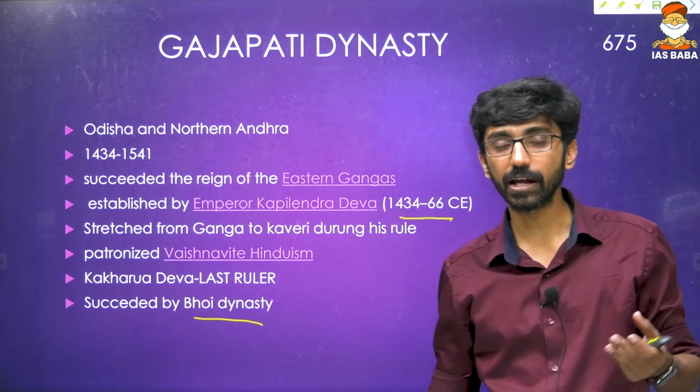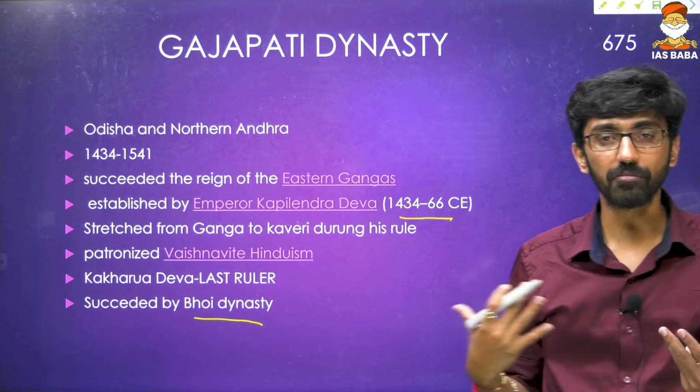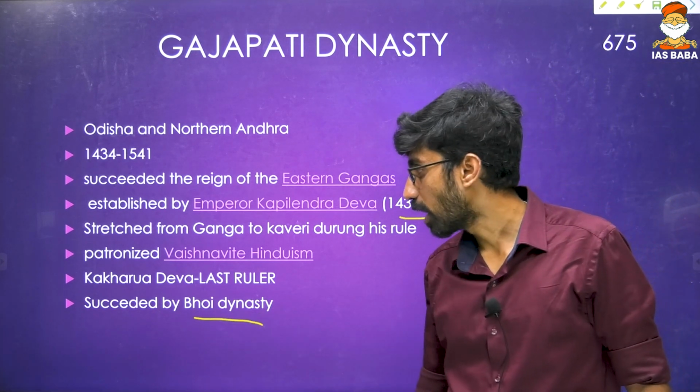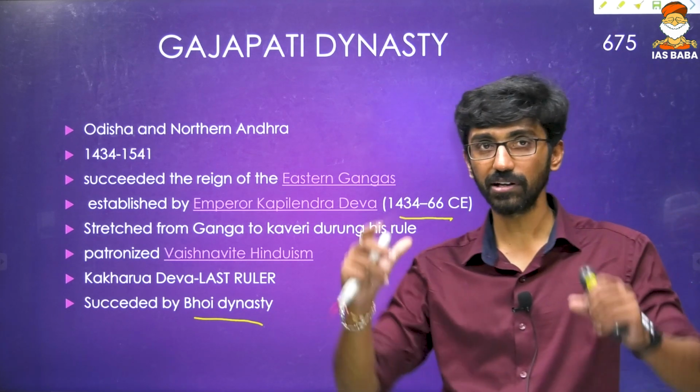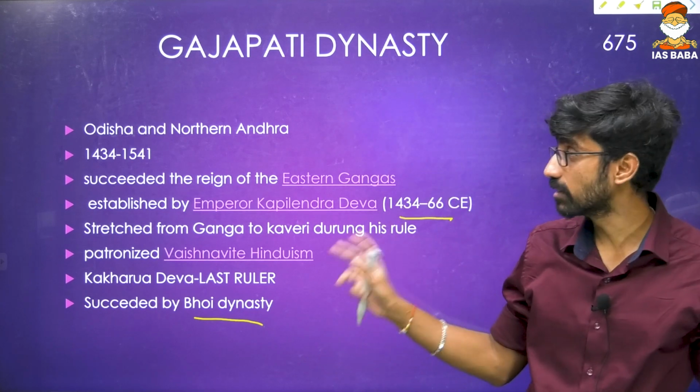And during the peak, that empire stretched from nearly Ganga river to until Kaveri river in the south, and they are ardent supporters of Hinduism, particularly Vaishnavism. And the last ruler was Kakura Deva. Okay, so that is Gajapati dynasty. So Gaja represents elephant. So we can talk about Kalinga region, that is Odisha region. So this is Gajapati dynasty.